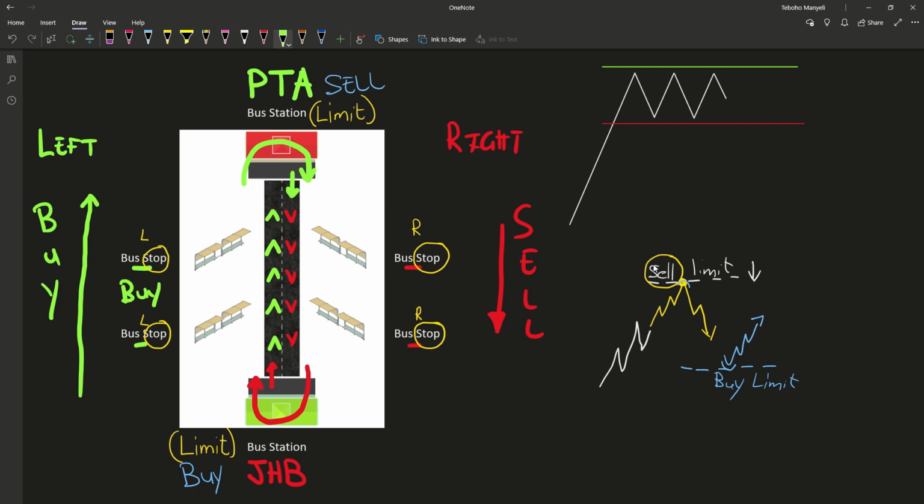Alright, in the case that you're selling, you'd go to the opposite side, which is the right hand side, and obviously these are all your sell stops. Okay, so obviously if you jump on the bus on this side, you're basically saying I'm going to Joburg, and Joburg is on the side of selling. So I hope this kind of puts it into perspective. Your limit orders are on the extreme end side and your buy stops are on the breakout side.